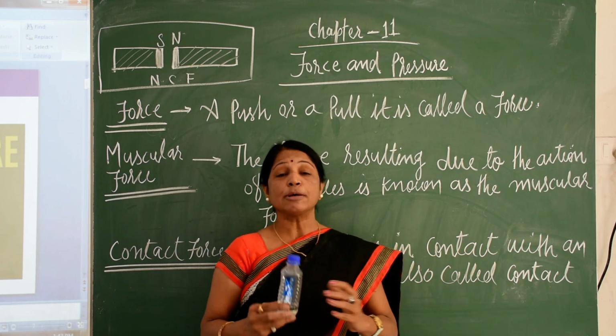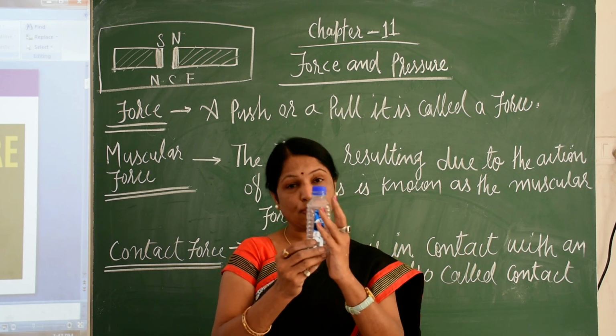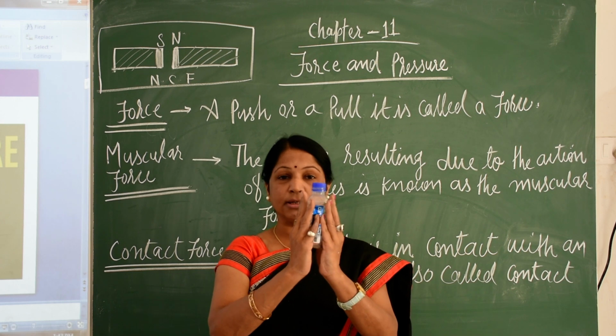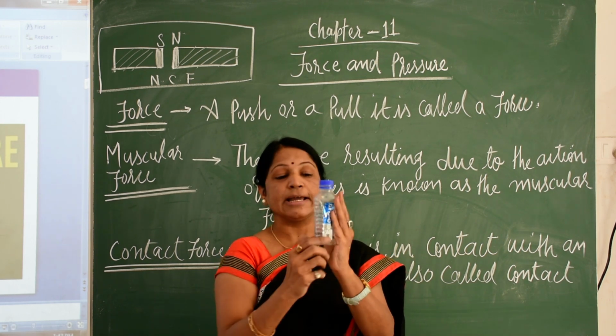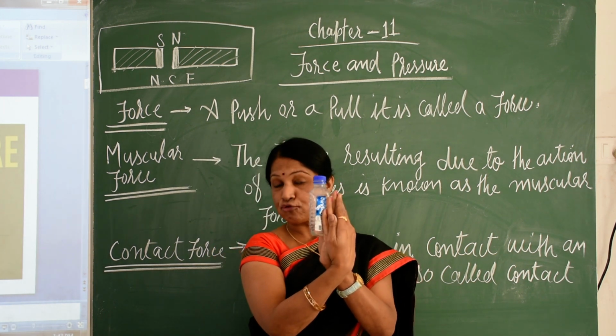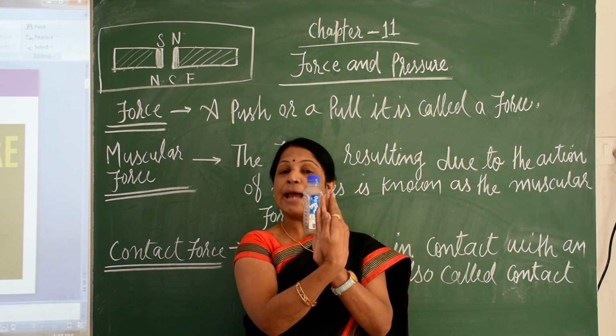Suppose this is a water bottle. I apply a force in one direction, then I apply a force in another direction. If it is the same direction, then it is force F1 and force F2, and since it is the same direction, they will be added.